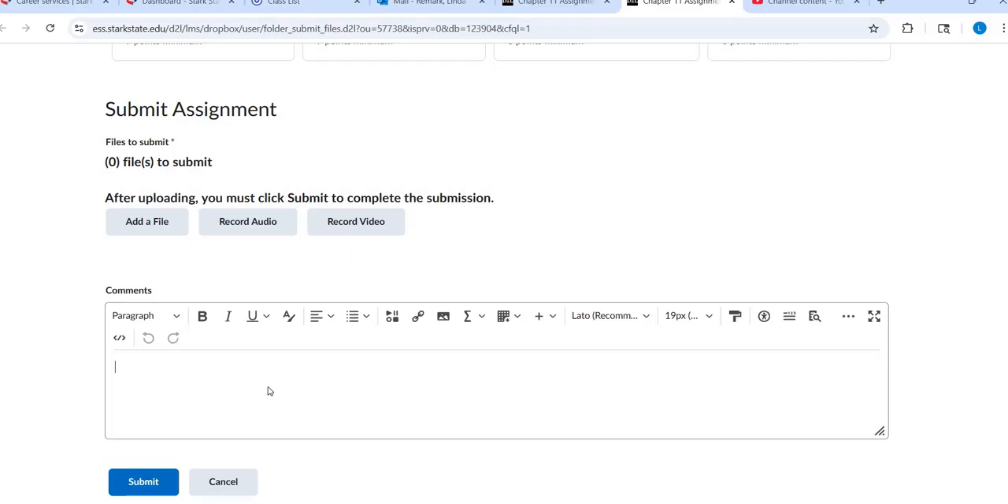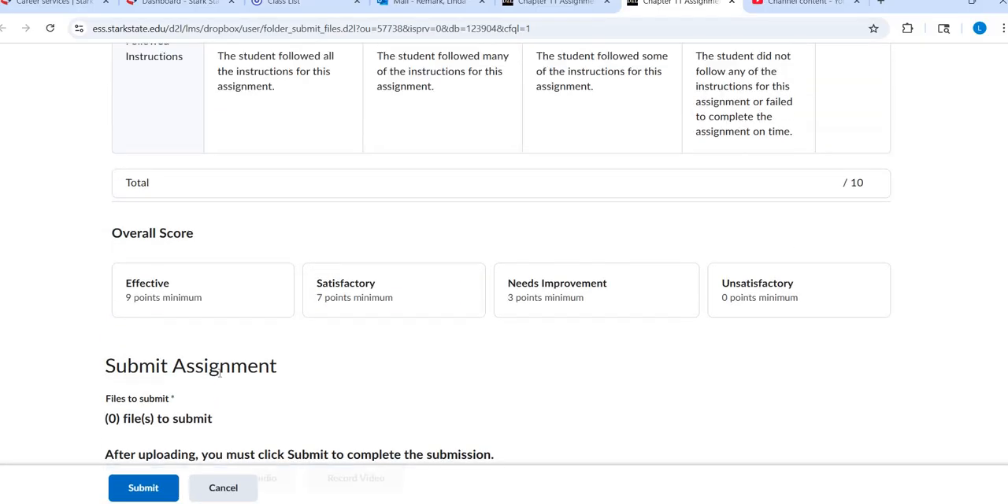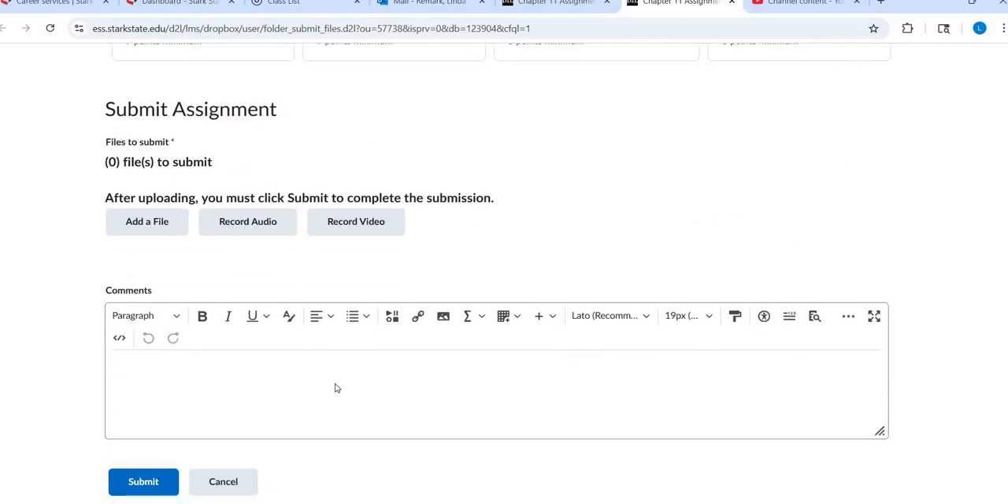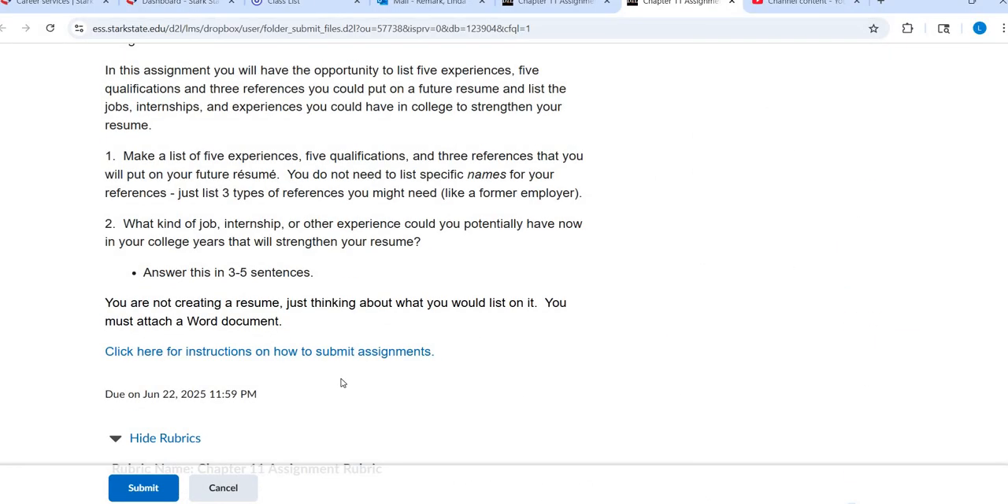The only reason I say maybe not the comments is because you're writing a good paragraph or 2, so it may just be a little much for down there. You can do this in a Word doc and submit it like you have for other assignments, or you can type your responses down there. But what you're responding to, this is the first way, is you're going to make a list of 5 experiences, 5 qualifications, and 3 references.